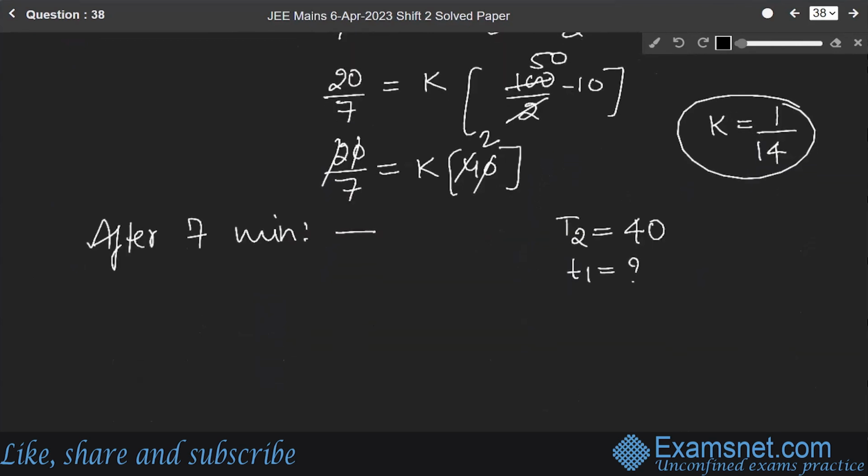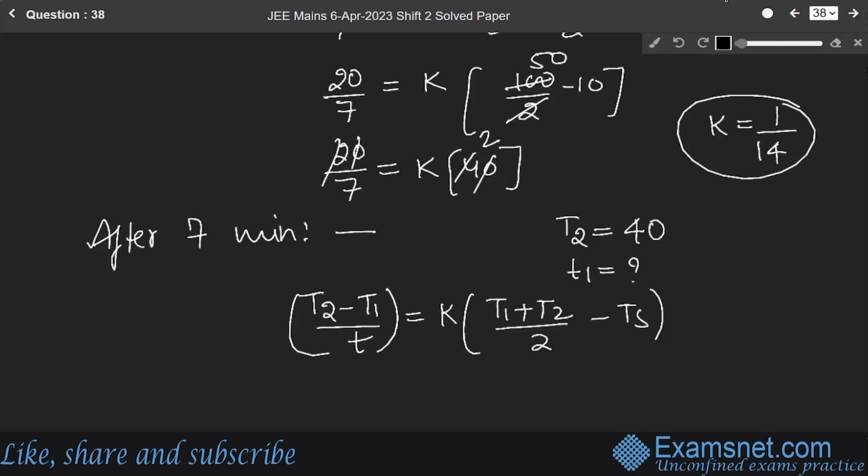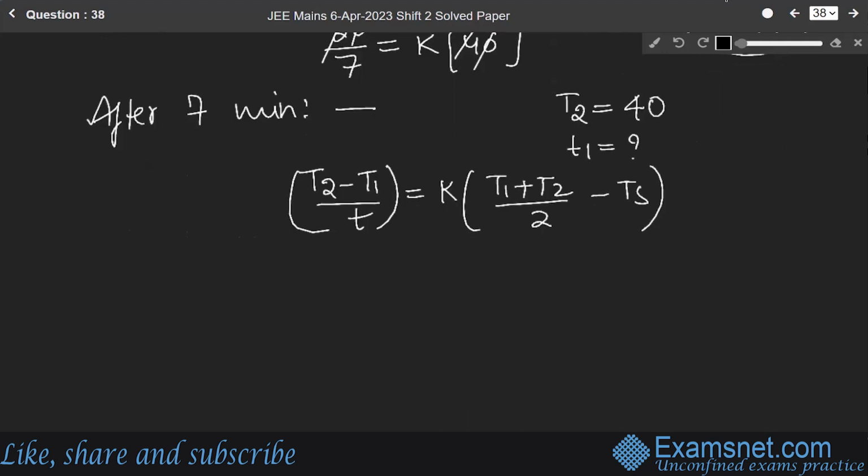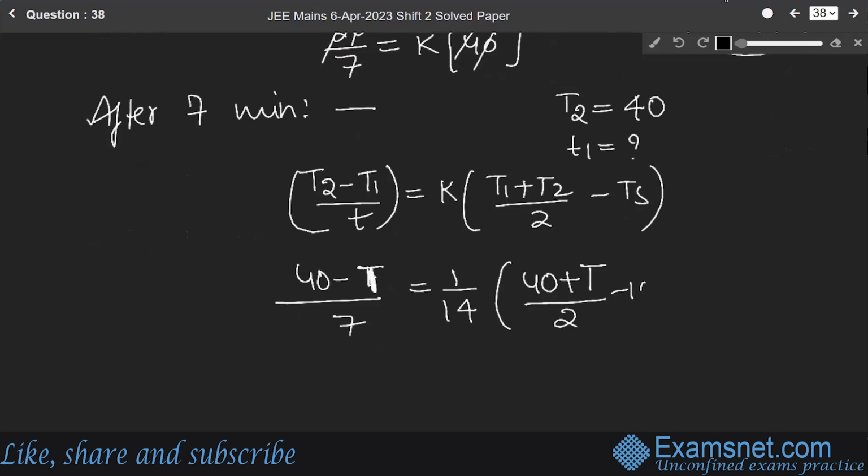So again using the formula, (T2 minus T1) over t equals K times ((T1 plus T2) over 2 minus Ts). Surrounding temperature is 10. So (40 minus T1) over 7 equals 1 by 14 times ((40 plus T), let us say T, okay, over 2 minus 10).